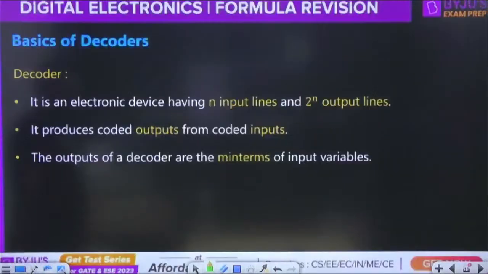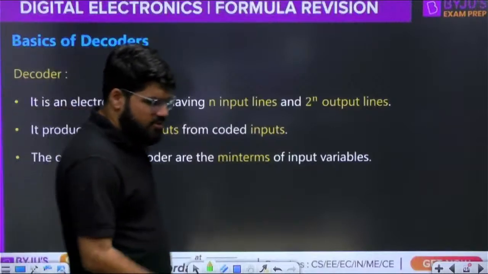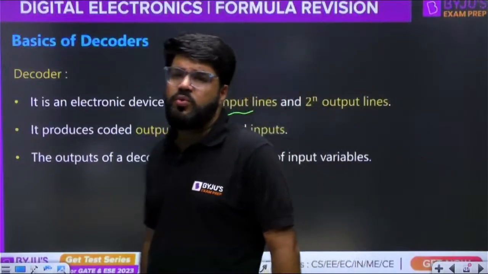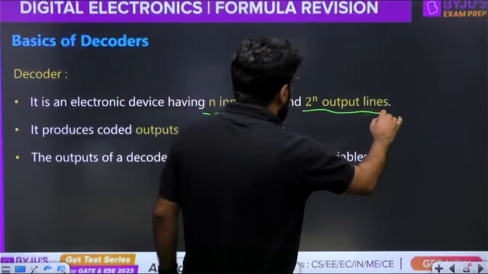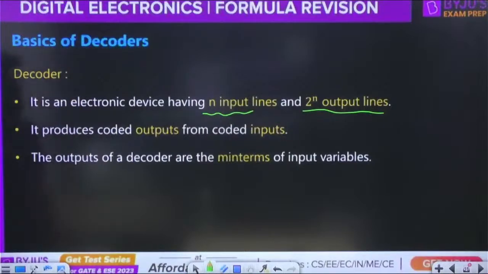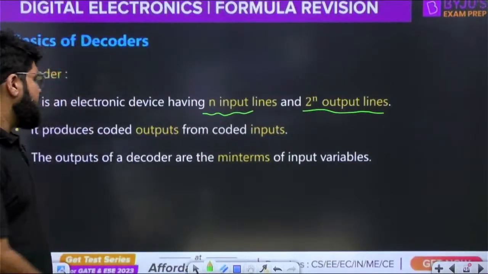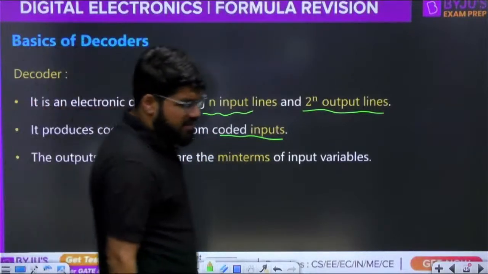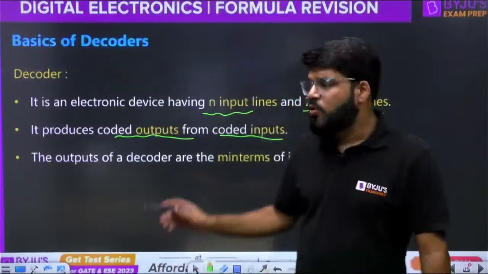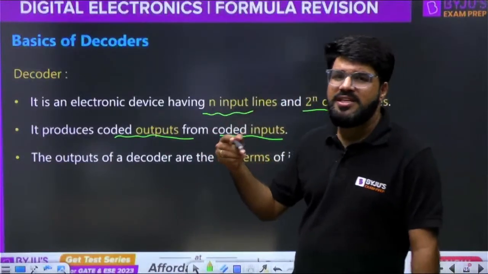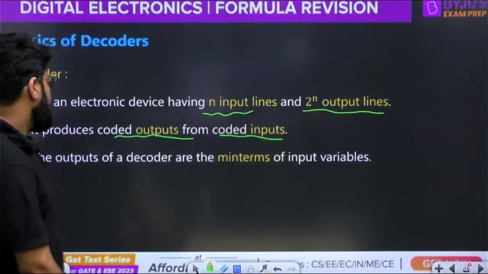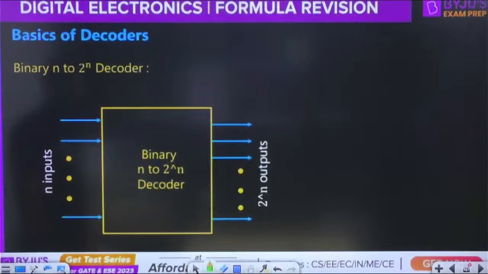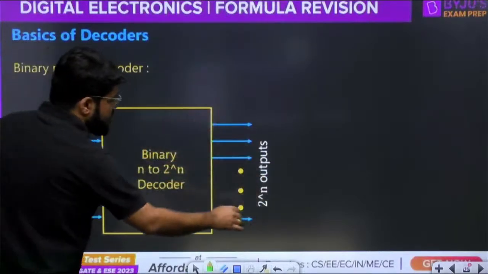Okay. Now, some basics of the decoder. We all know that a decoder is going to take n inputs and produce the corresponding 2 raised to the power n minterms. We call them 2 raised to the power n output lines. We also call it a structure producing coded output from the coded inputs. Here our coded inputs are the n binary variables, and the coded outputs are their corresponding minterms, because a minterm is just one of the ways of coding the binary variables. Minterms, maxterms, there are different codes. The outputs of the decoder are minterms of the input variables. So these are the n inputs, and this produces the 2 power n outputs.